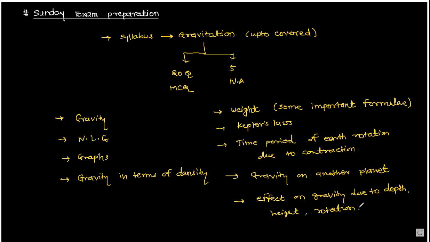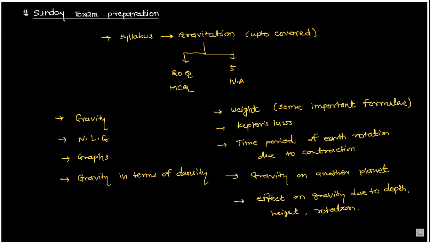Even g' by g is equal to R square by (R plus h) whole square. This is for large height, and that is for smaller heights. You know this, yes, no? Yes, sir.